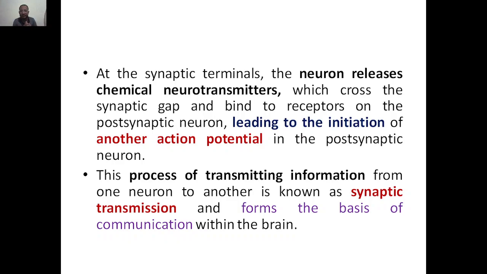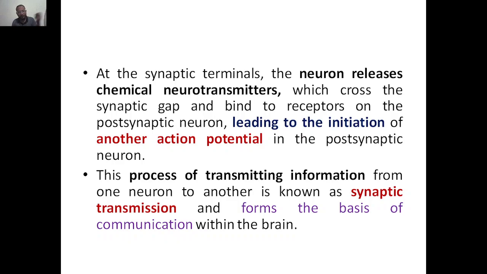That is a neurochemical reaction. The transmitters cross the synaptic gap and bind to the receptor on the postsynaptic neuron. That means from this neuron to the next neuron, it binds the receptor of the postsynaptic neuron, leading to the initiation of another action potential, because it is going to the next neuron, the postsynaptic neuron.